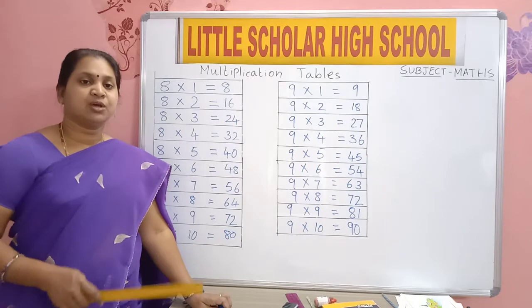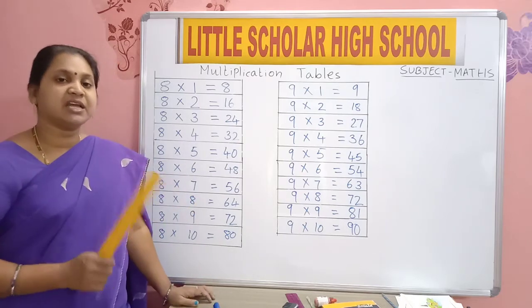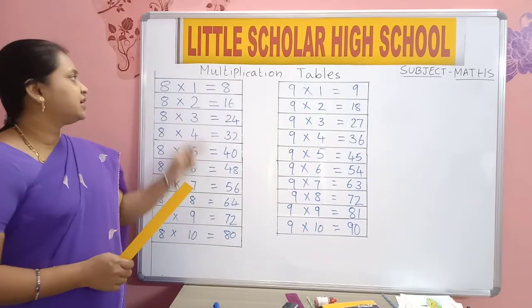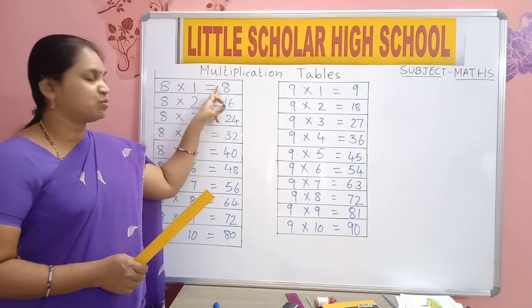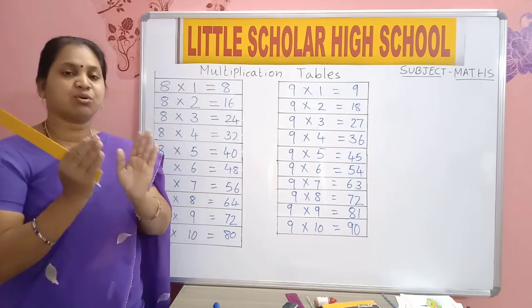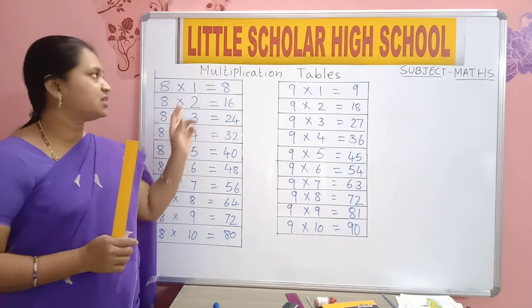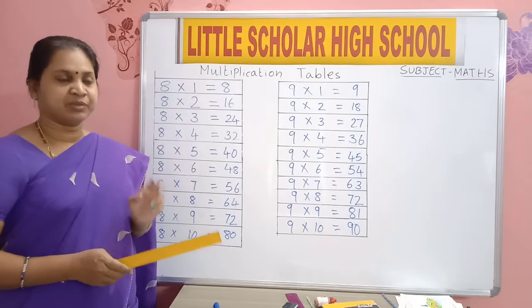Finished writing? Those who did not finish, write neatly, leaving one line. And in between the numbers also a gap should be there. Don't write very closely, okay? A little gap should be there between the numbers and the sign.